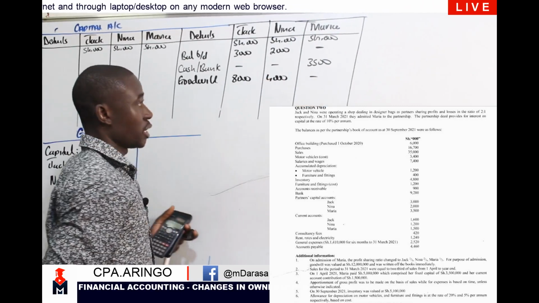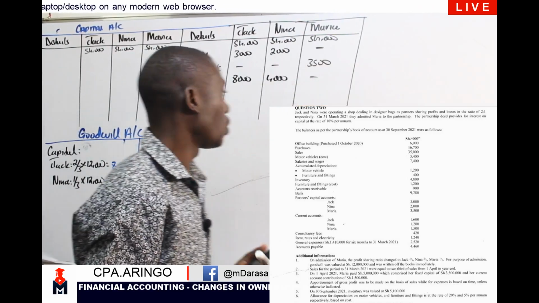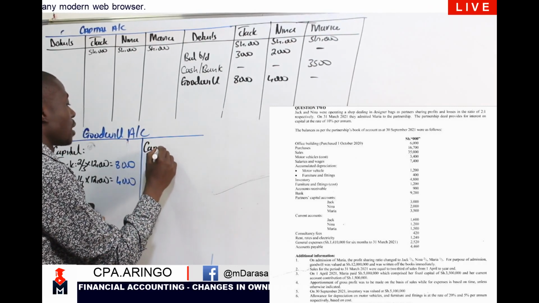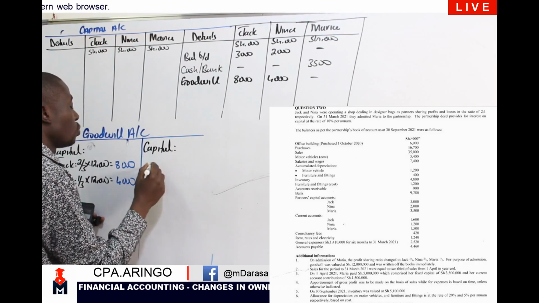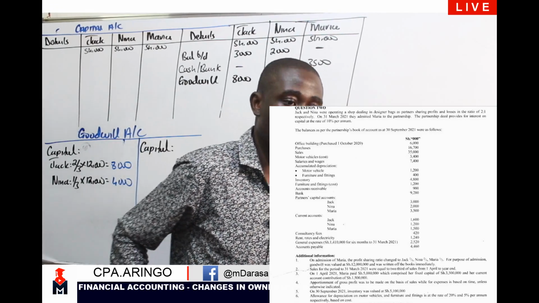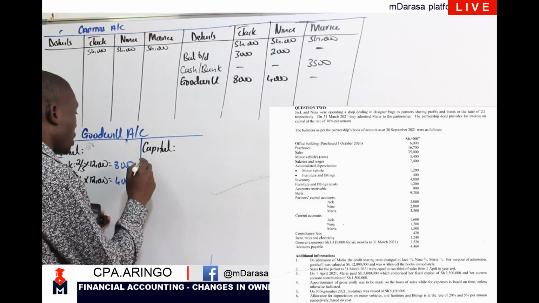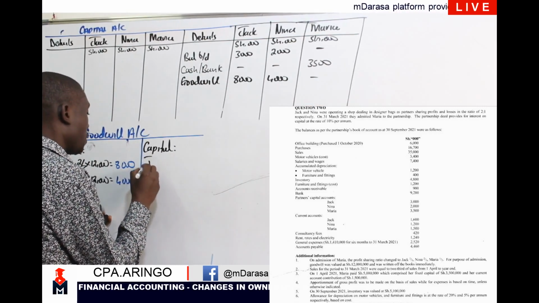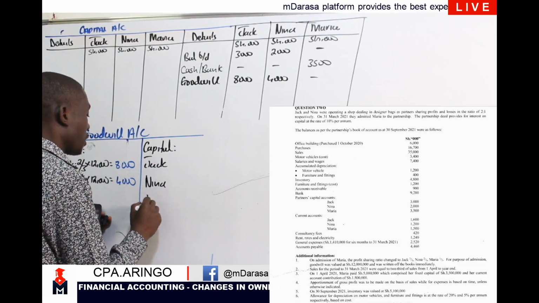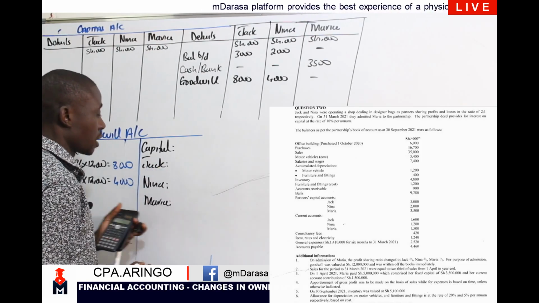That is on creation. We need to write off this goodwill. And on writing off, recall, we are going to debit our capital account and credit our goodwill account with the new profit sharing ratio. That is what we've agreed. So in this case, I'll be having these three partners of ours: Jack, Nina, and Maria, with a new profit sharing ratio.